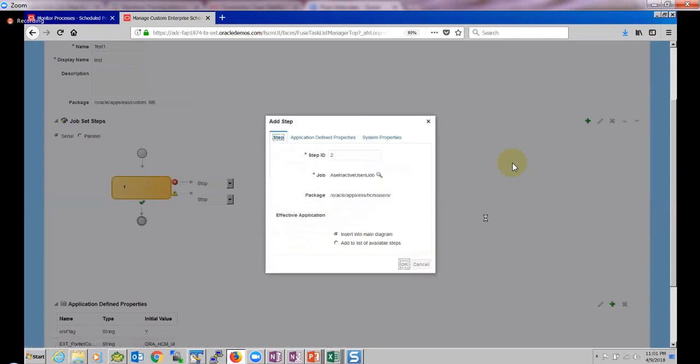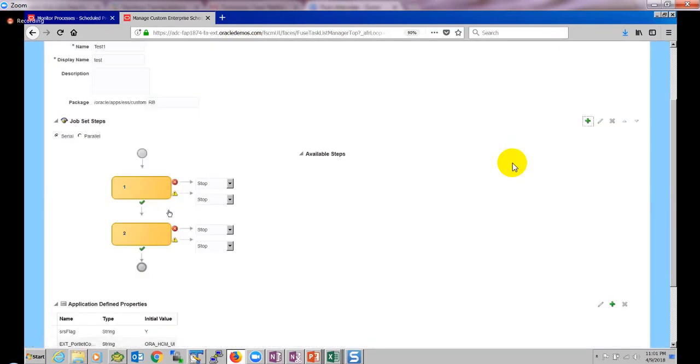If you see these two jobs here, let us say the second job should not run until the completion of the first job, right? If the first job has failed, then stop it, don't go to the second. Or if the first job has failed, go to the second, it's not a problem. Similarly, if the first job completes with a warning, what to do: stop it or go to the second job.